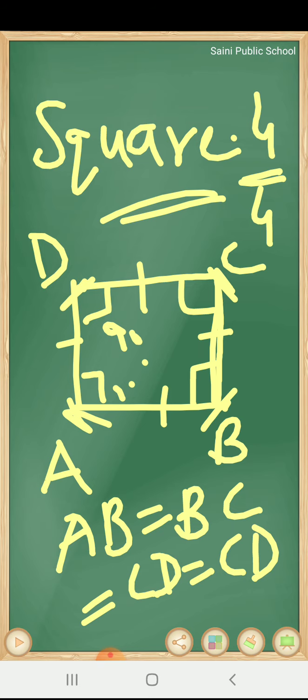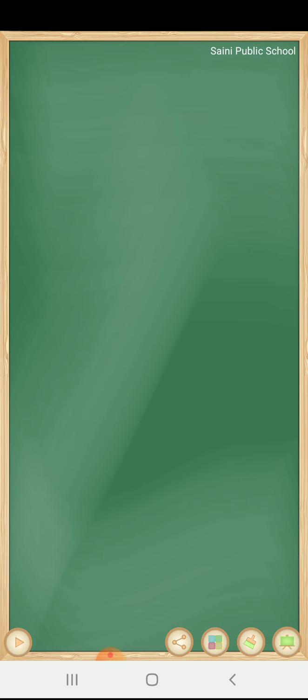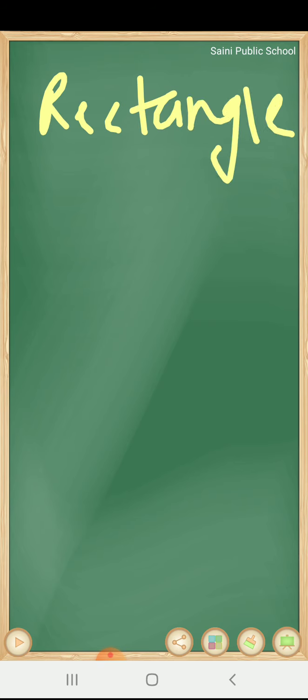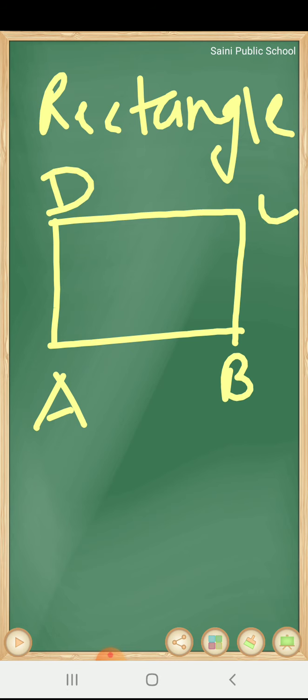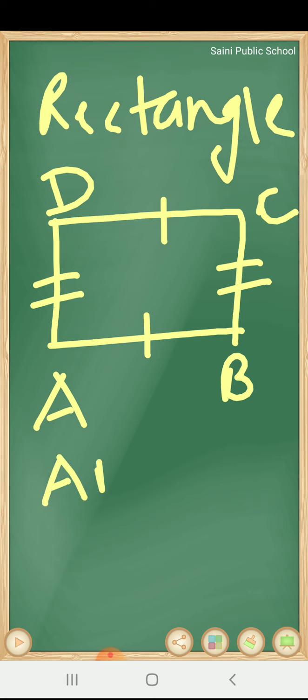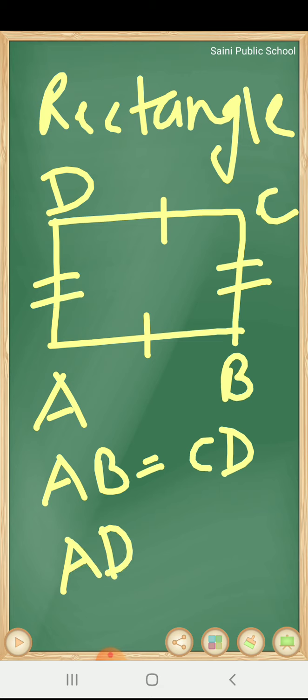Okay, what about a rectangle? A rectangle is also a quadrilateral bounded by four sides A, B, C, D, but its opposite sides are equal. Not all sides are equal. Opposite sides are equal, like AB is equal to CD and AD is equal to BC.